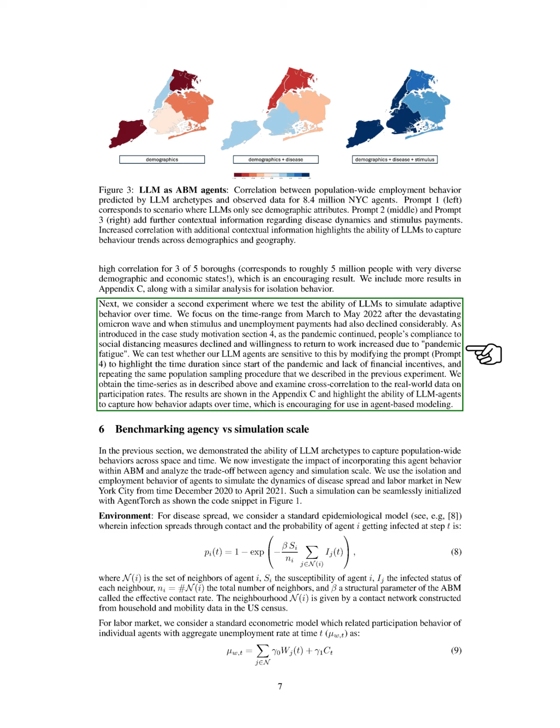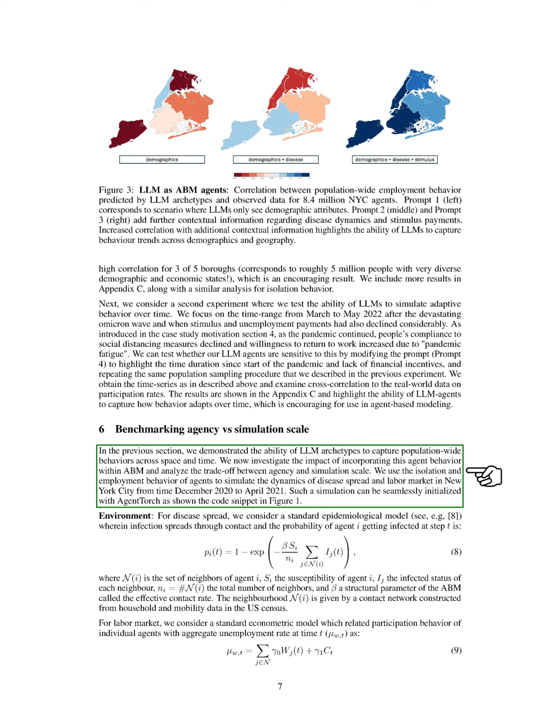Section: Benchmarking Agency versus Simulation Scale. In this section, we explore how incorporating agent behavior into agent-based modeling, ABM, affects the balance between agency and simulation scale. We simulate the spread of disease and labor market dynamics in New York City from December 2020 to April 2021, using AgentTorch for initialization.